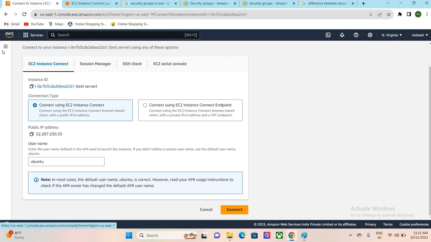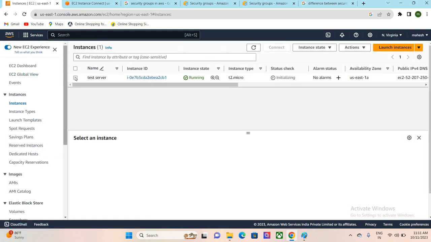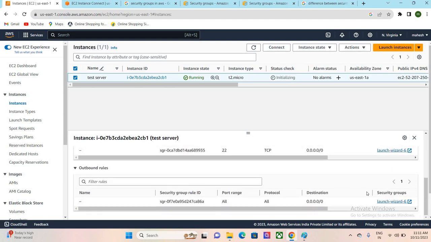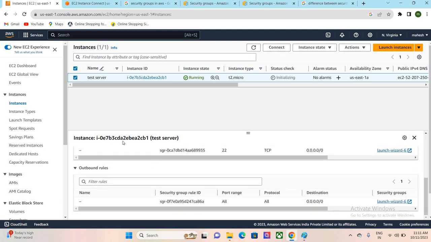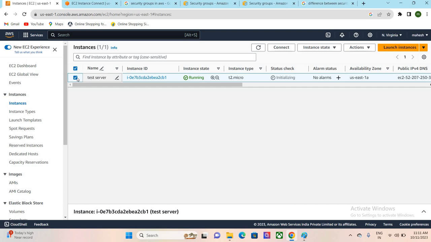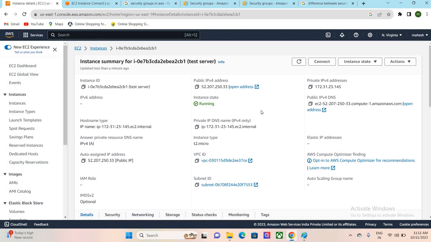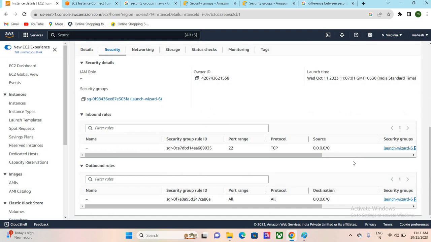After that, simply what we will do is go to EC2, go to security, then security group. Here, go to inbound rules.